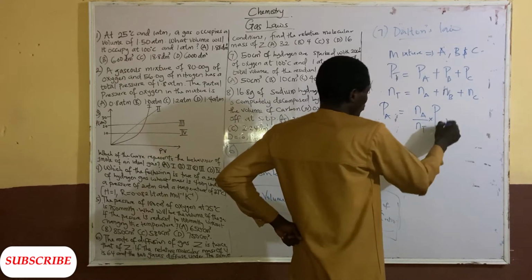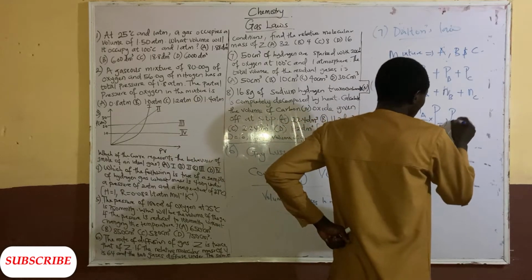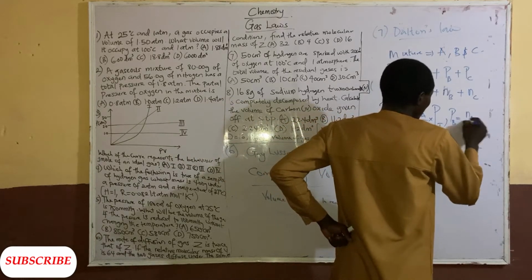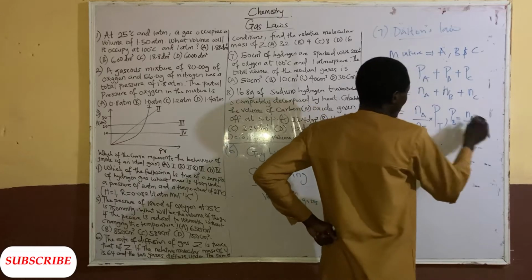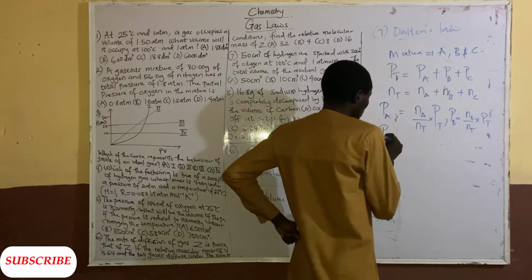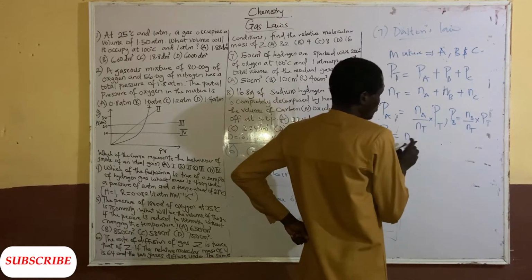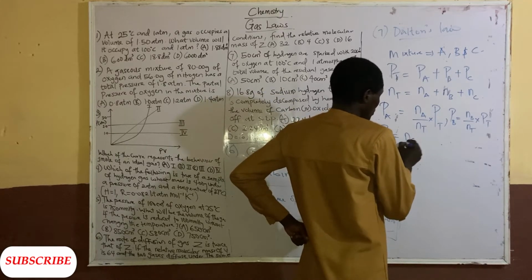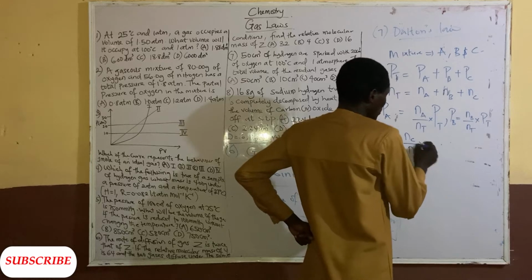So also PB can be obtained as NB over N total multiplied by P total, and also PC is equal to NC over N total multiplied by P total.